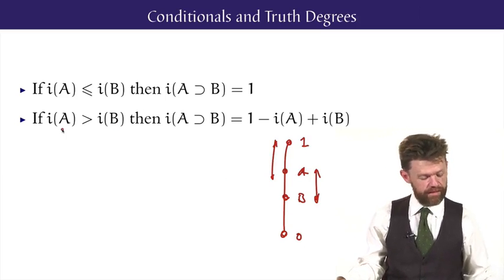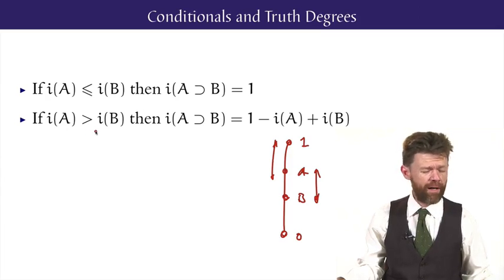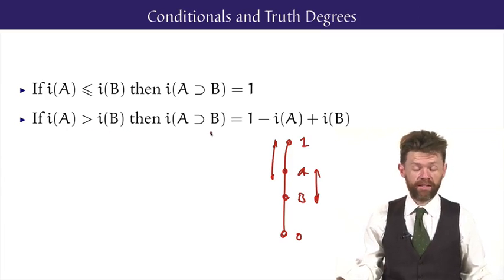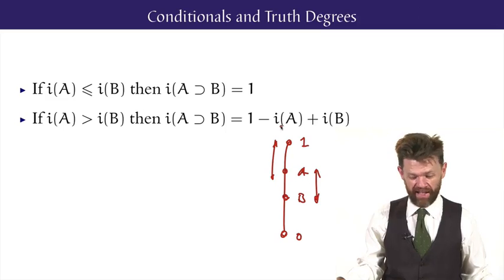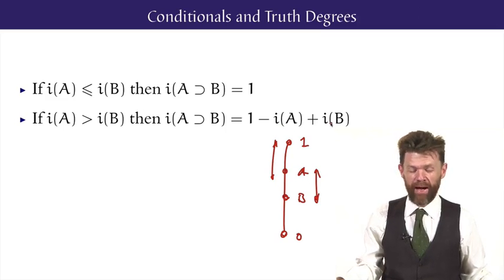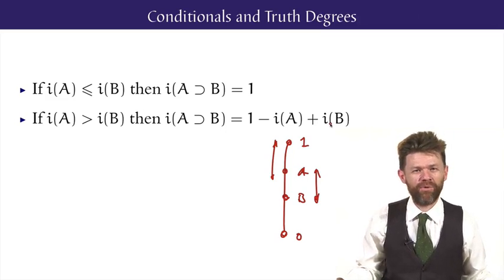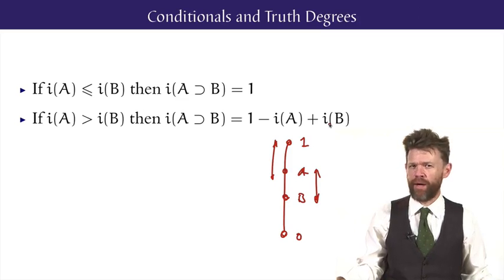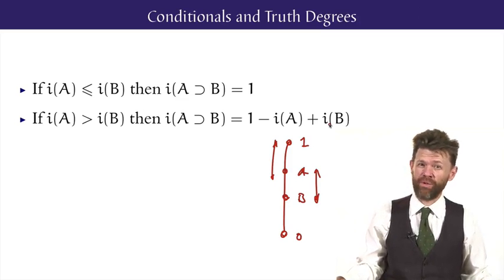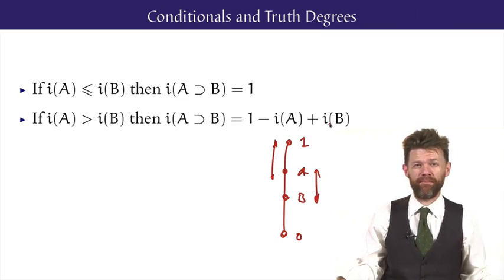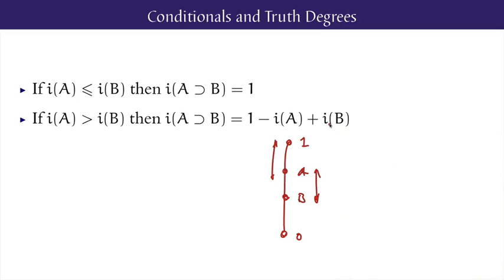So the rule for this is that if the interpretation of the antecedent is above the interpretation of the consequent, then the whole conditional gets 1, and then you drop the value of A below 1, and then you add back the value of B, and that gives this interpretation. So if you check these rules and pay attention to only 0, a half, and 1, you'll actually see that you'll get Łukasiewicz's 3-value truth tables back. Now these are the truth tables of Łukasiewicz's infinitely valued logic, where you've got an infinity of truth values shading evenly between truth and falsity.